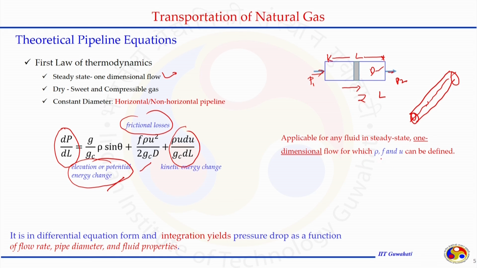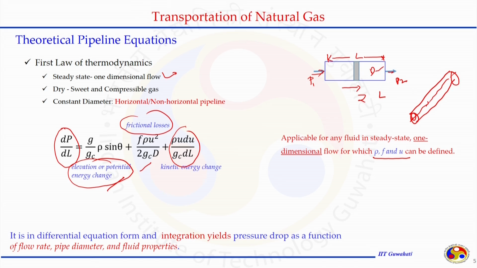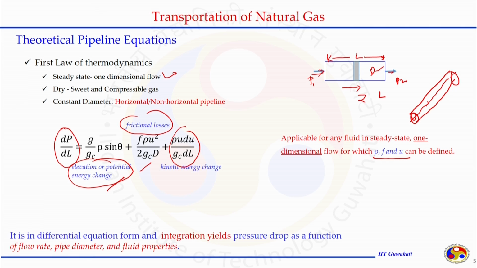If we look more closely at this equation, we can say it can be applied for a system where rho, F and u are defined. Rho is the density of the fluid, the gas which is flowing through this pipeline. F is the friction factor that is offered by the tubing, and u is the velocity with which this gas is flowing through this tube. If they can be defined, we can solve this equation easily using an analytical solution, and we can get the desired relationship. Depending on the system we have, we can simplify this equation also.